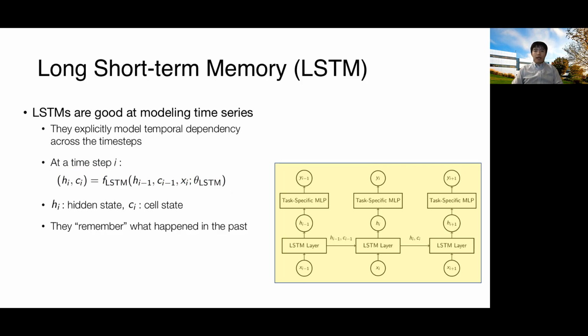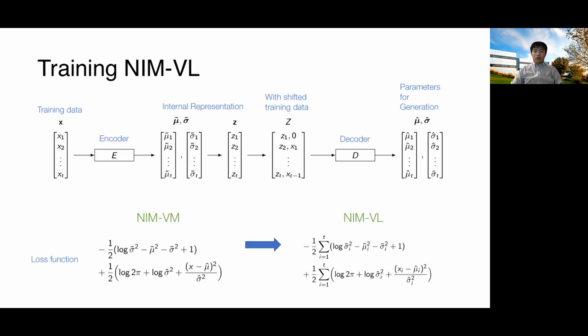The h_i and the c_i here are called hidden state and cell state respectively. They can remember what happened in the past. And after that, we will use the h_i to compute mu and sigma just as before. The loss function is also changed accordingly. Since X is a sample path now, we will do a sum of the KL divergence and the reconstruction loss over the T time steps.